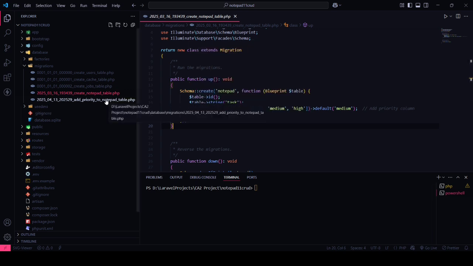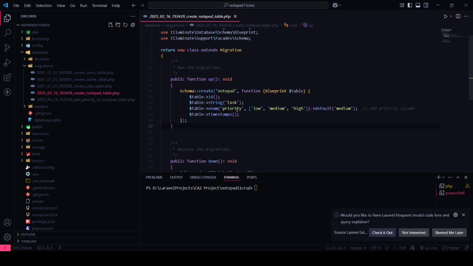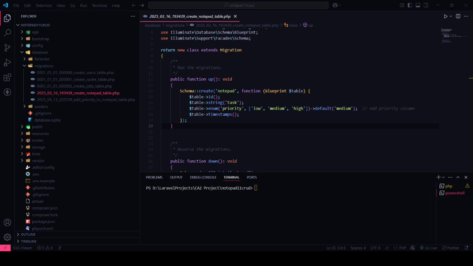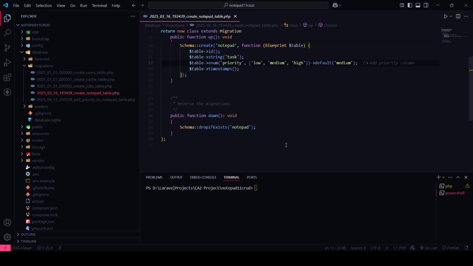There is also an add priority to notepad table migration. This is here because previously I didn't add the priority and I added it later, so I needed to update the table. That is why it is created here. So this is all about our migration table. After this, we need to update this in the SQL database too, so we need to run the php artisan migrate command. This will update it in the database too.